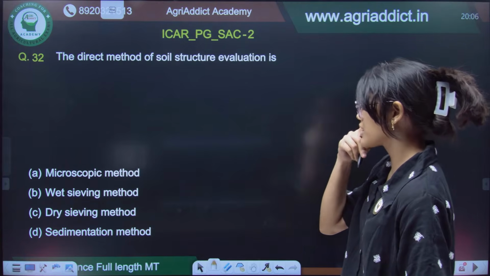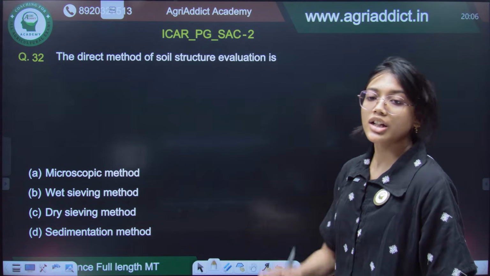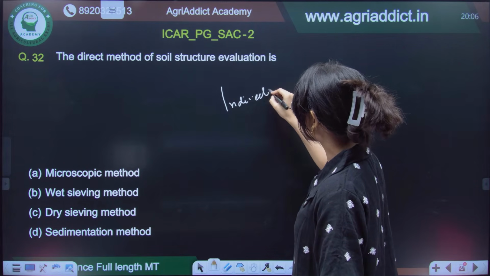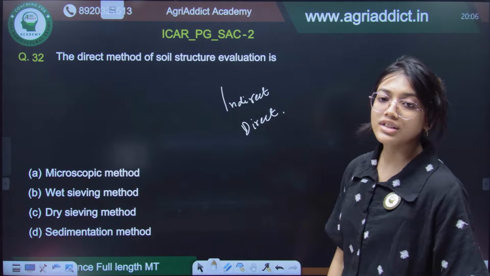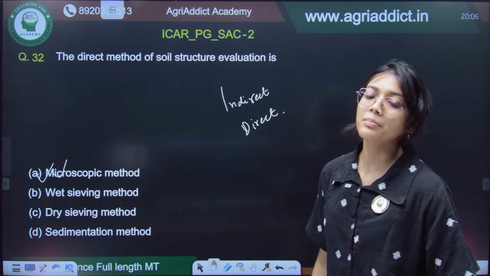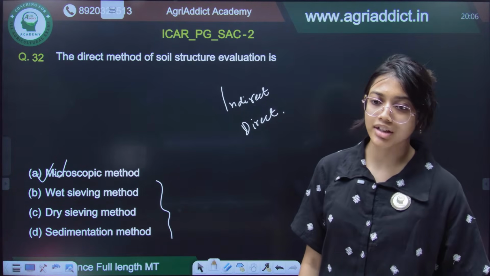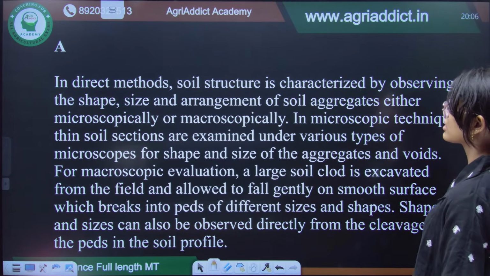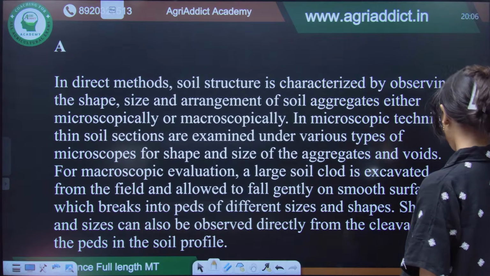Now, the direct method of soil structure evaluation. There are two methods of soil structure evaluation, one is indirect and the other is direct. The direct method is nothing but your microscopic method. So, you need a petrographic microscope, and all these others are indirect methods of soil structure evaluation. Okay. So, option A is the correct answer.